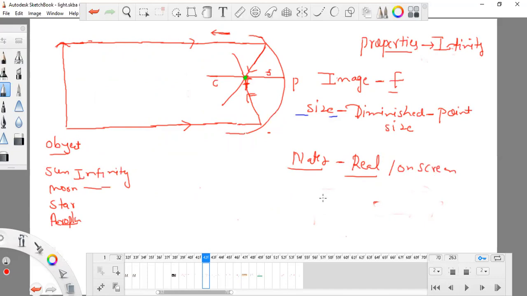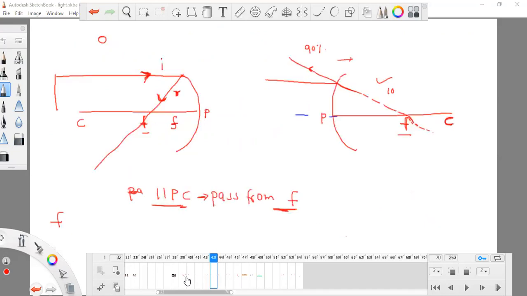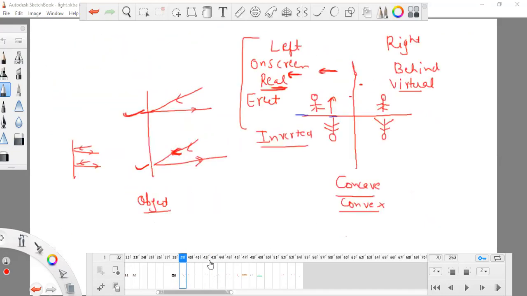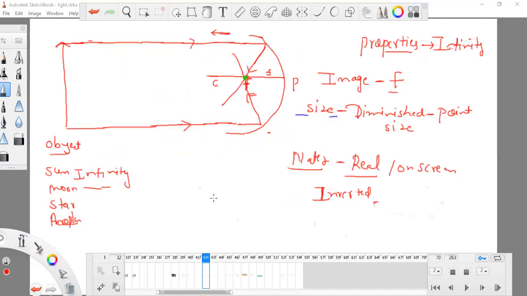And it will be inverted. Inverted means like this, just opposite.